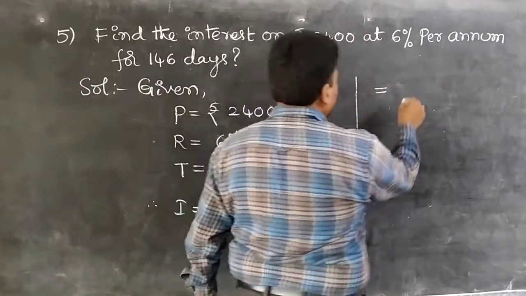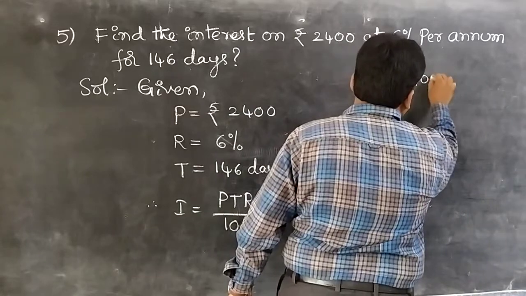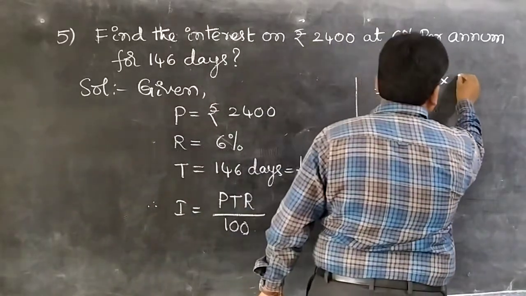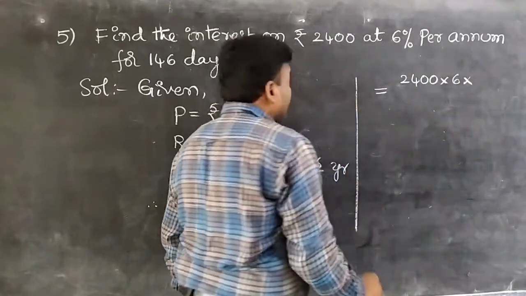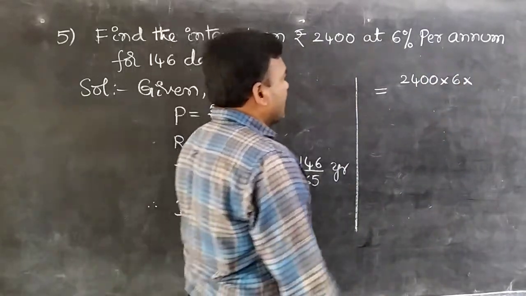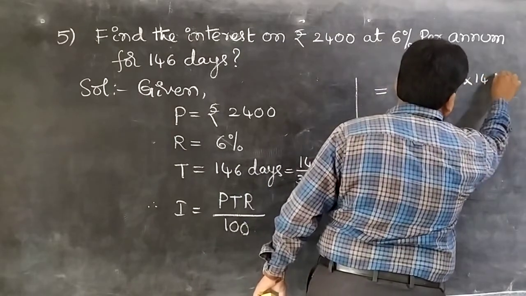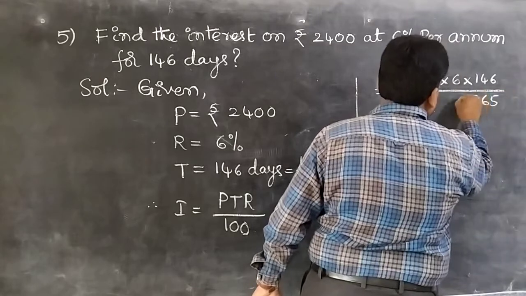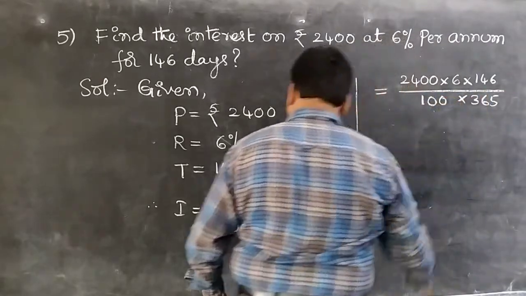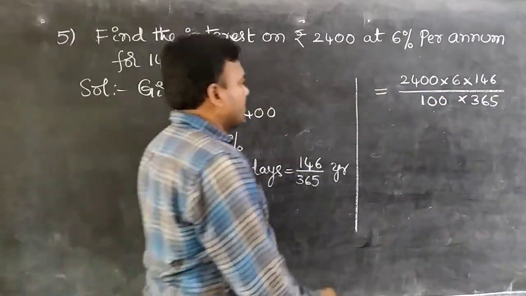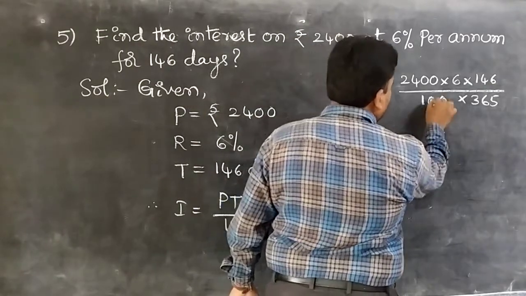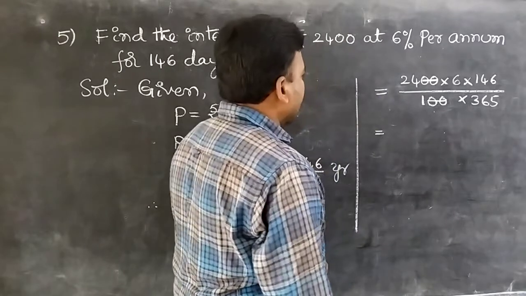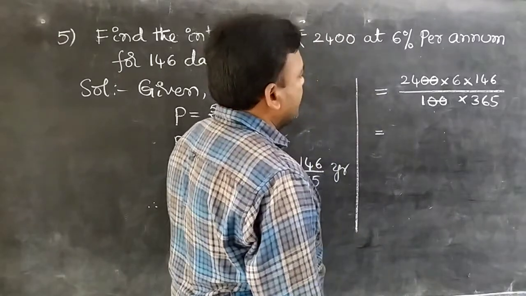P equal to 2,400 into 6% into T, that is 146 by 365, and also into 100. Observe the cancellation carefully. 2 zeros get cancelled. Next, is it possible to cancel or not? Check it once, students.